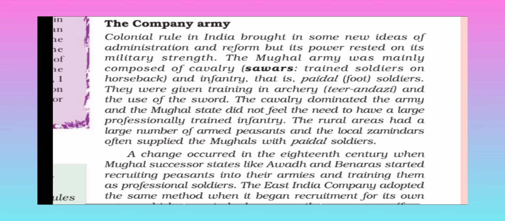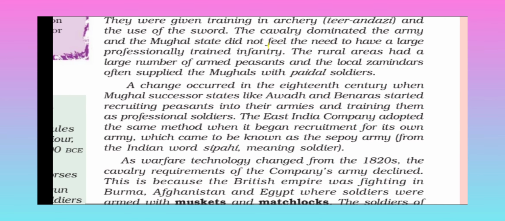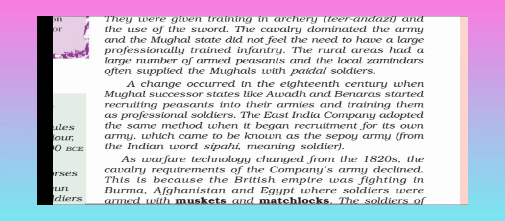The cavalry dominated the army, and the Mughal state did not feel the need to have a large professionally trained infantry. The ruler had a large number of armed peasants, and the local zamindars often supplied the Mughals with paidal soldiers, means people walking, soldiers on foot.